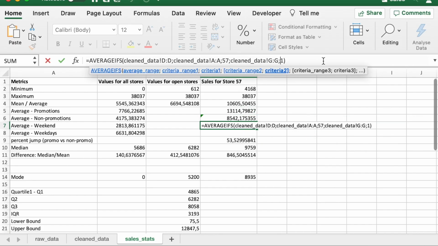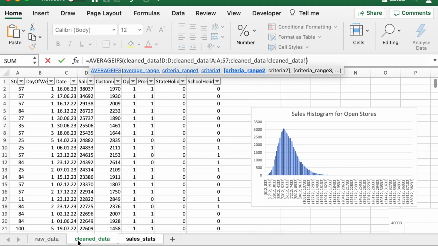We are now not looking at column G. Rather, we are looking at days of the week, column B. And if we have number 1 representing a Monday, 2 representing a Tuesday, 3, 4, 5, 6 and 7, then 6 and 7 are Saturday and Sunday. So 6 and 7 are representing the weekend, and 1 till 5 are representing the weekdays.